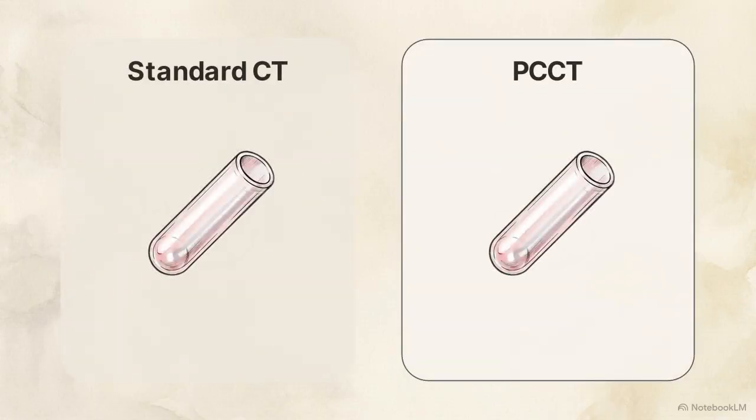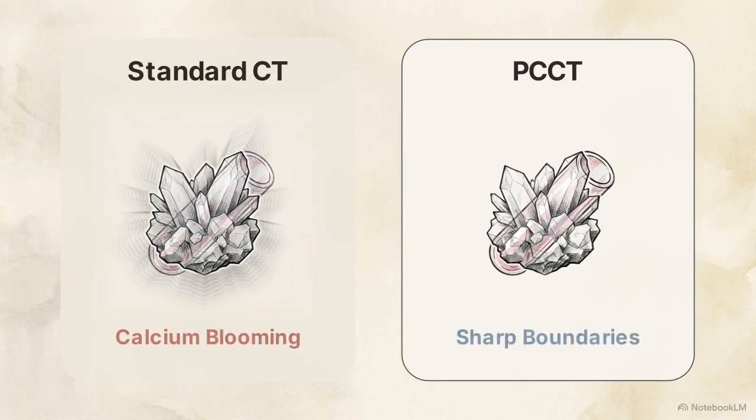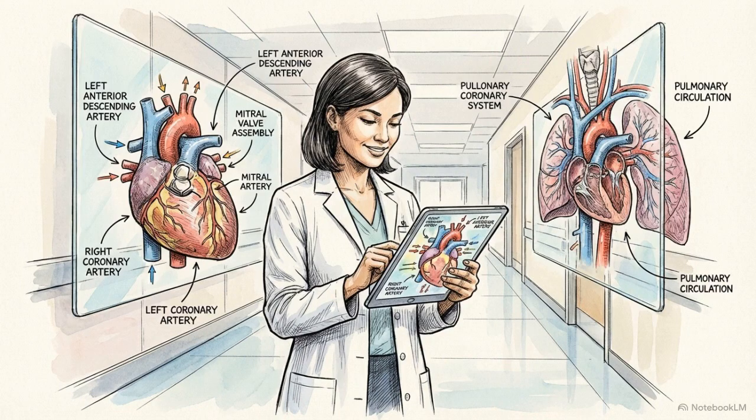This side-by-side comparison illustrates a major technical upgrade. Standard scans suffer from calcium blooming, where bright deposits blur into surrounding tissue, but PCCT data keeps the calcium sharp and confined to its physical footprint. The CERTAIN study confirms that this synergy of hardware and AI reduces unnecessary testing and guides more appropriate medical therapy.